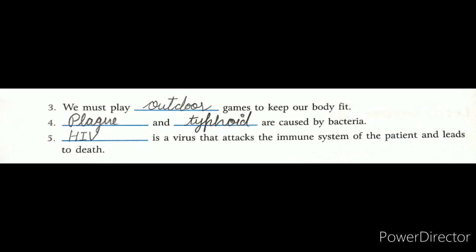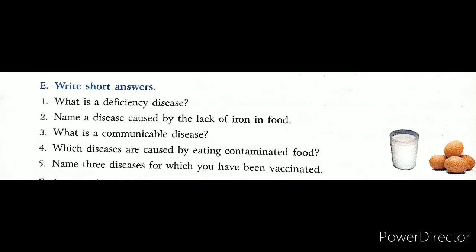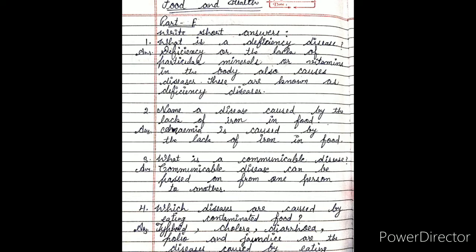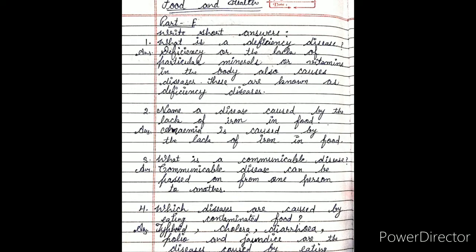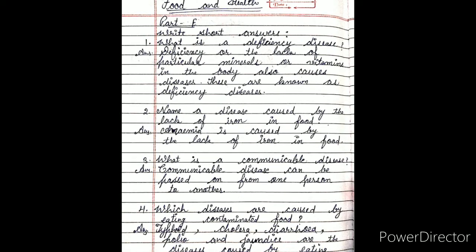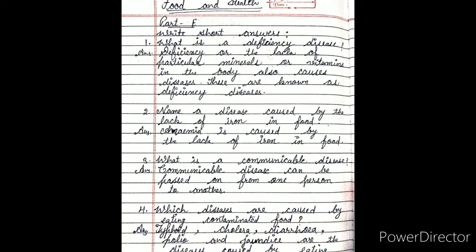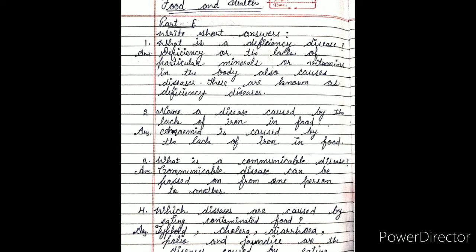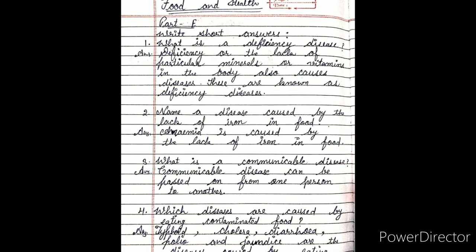So students, next we have write short answers. In the next video we will discuss the long questions, but today we only need to do the short ones. The first one we have, what is a deficiency disease? So deficiency means lack of something, right? So its answer is, deficiency or the lack of particular minerals or vitamins in the body also causes diseases, and these are the diseases that occur when we have a lack of any particular mineral or vitamin.